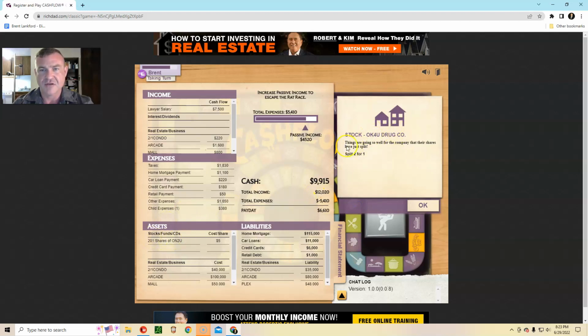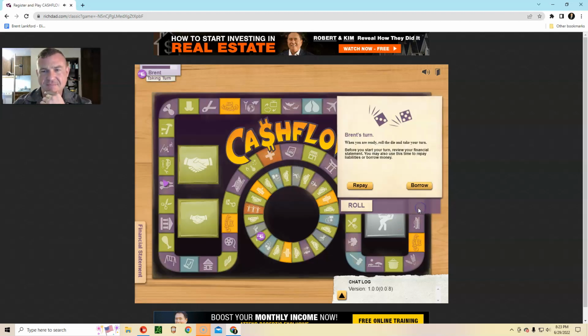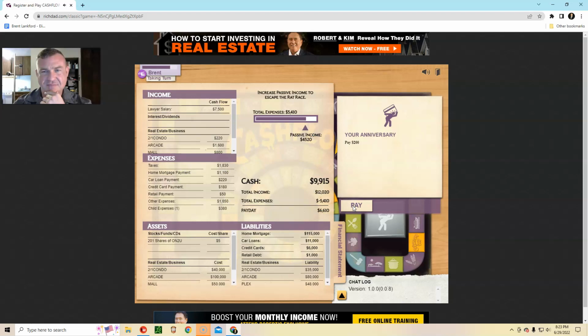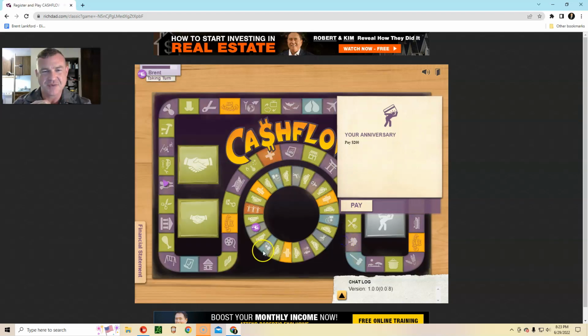Okay, stock split. This can happen in the stock market, right? You can have bad things happen where you basically lose money. Stock splits, stock crashes, Enron going belly up, whatever the case might be. In this case, it's not a stock that I own, so I don't have to worry about it. But I do have to worry about that. Got to pay that doodad, right? That's the one right here. It's doodad's going to pay that. Keep rolling.